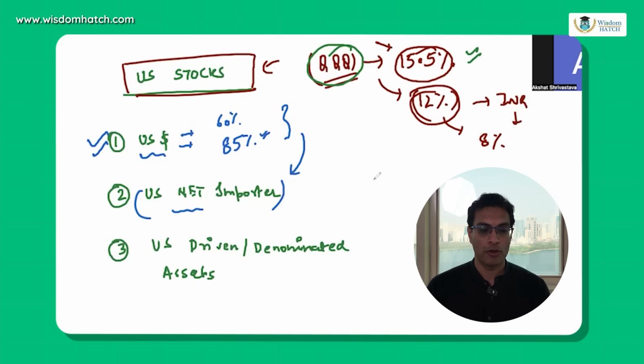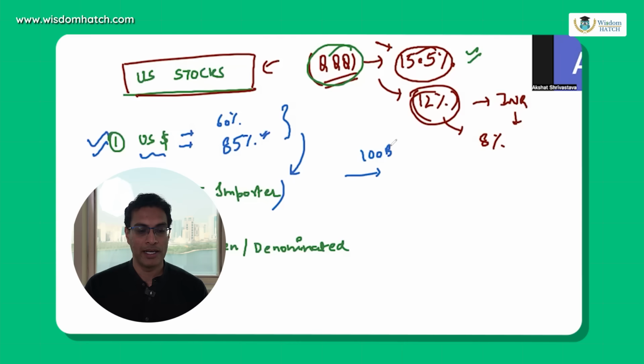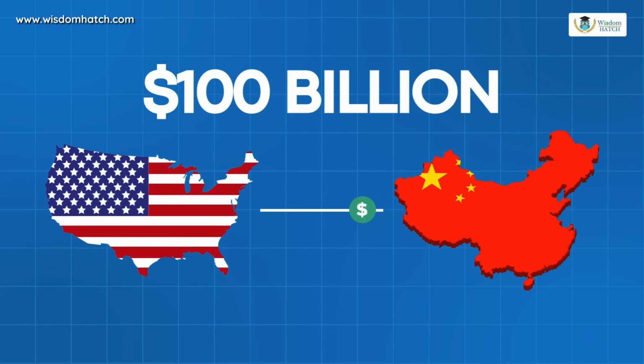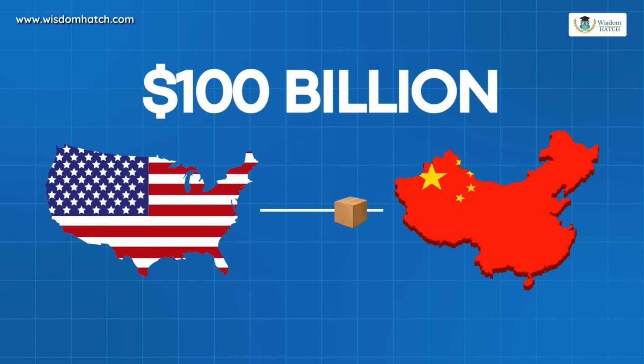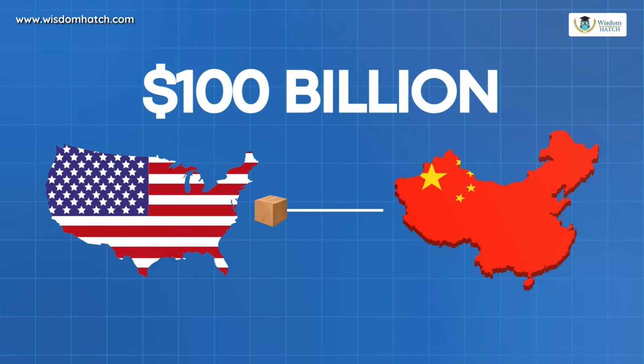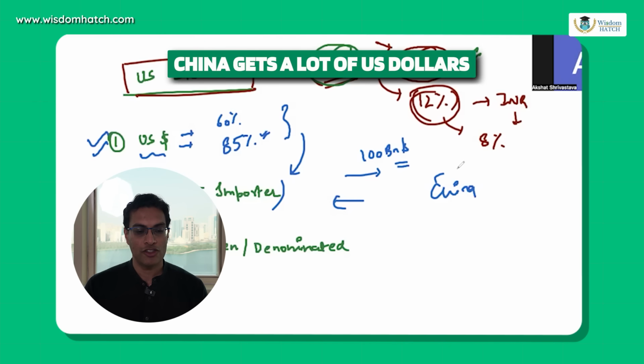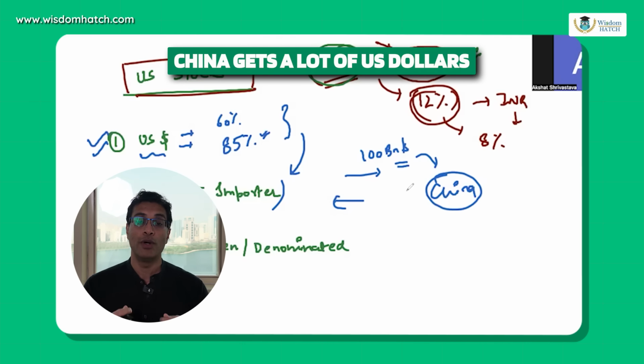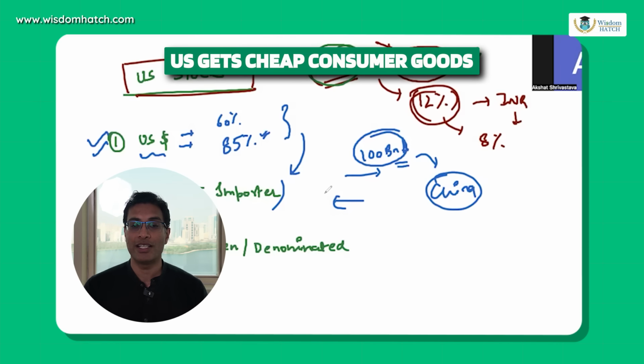Now, what is the meaning of import? For example, let's say the US is paying China $100 billion in the year 2025. They are giving China this $100 billion, and what is the US getting in return? Well, a bunch of toys, clothes, electronics, and different things. So China ends up getting a lot of US dollars, this 100 billion worth. What does the US get? A lot of cheap consumer goods, so to say. So China also wins, the US also wins.